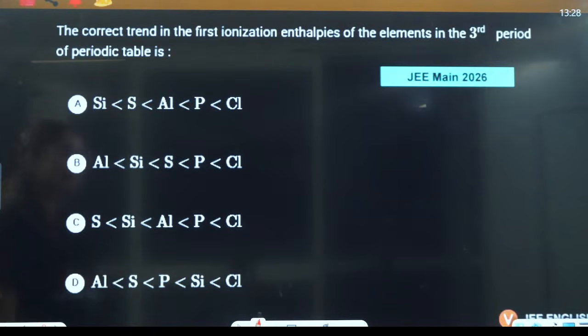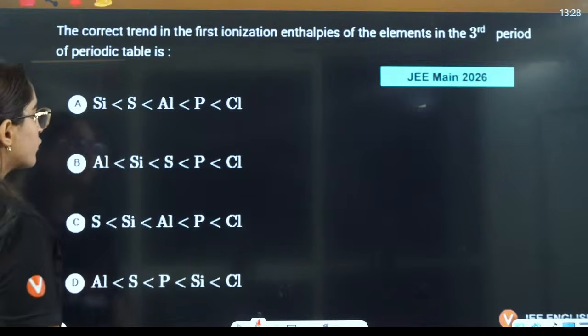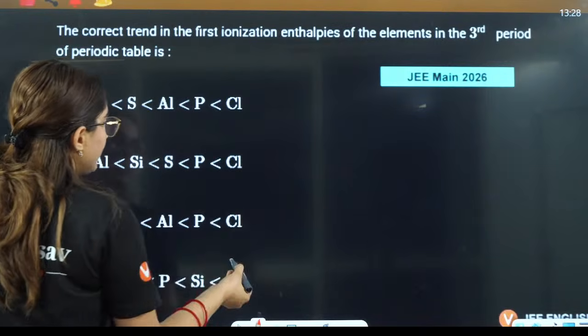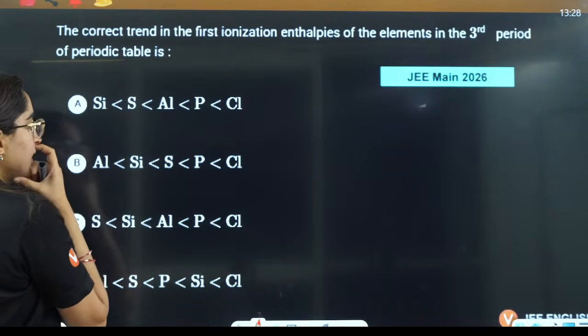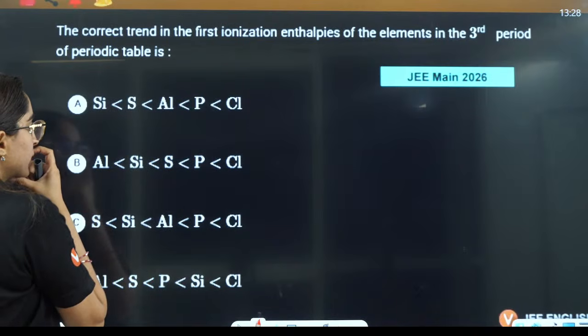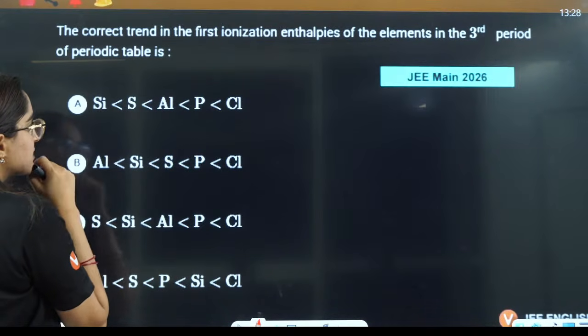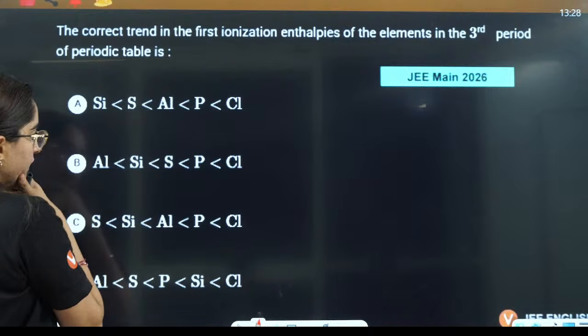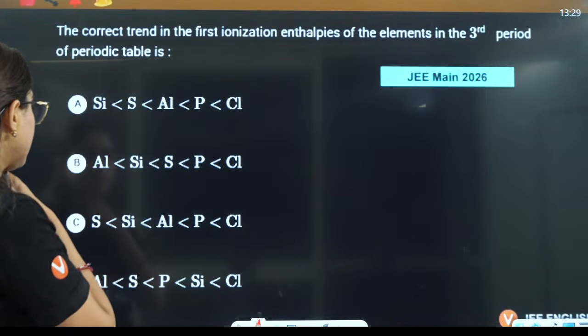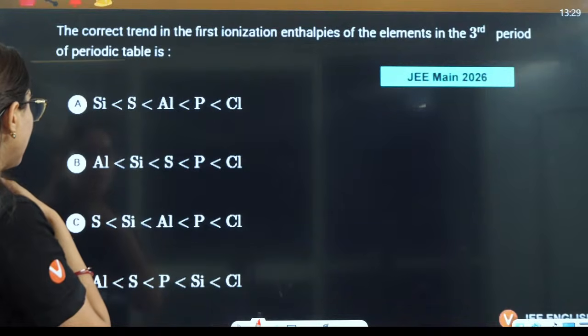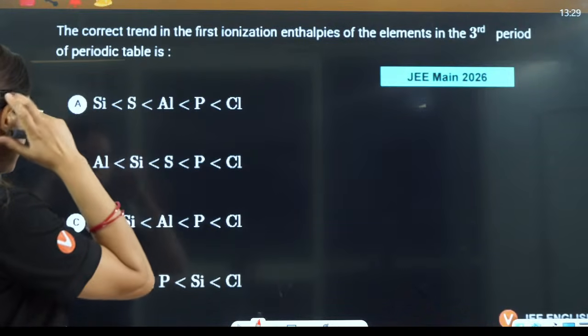Ionization enthalpy they are talking about, right? We have done this. Group number 17, after that it should be group number 16. If I talk about the ionization enthalpy here, chlorine, and then you have phosphorus, right?